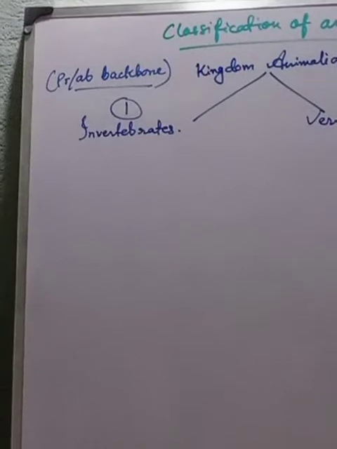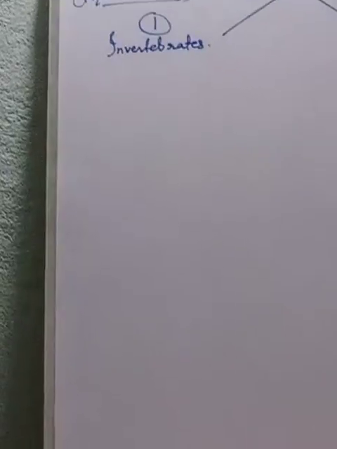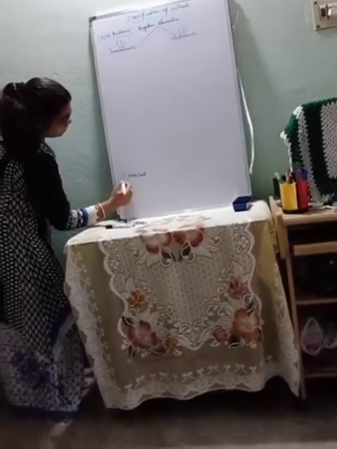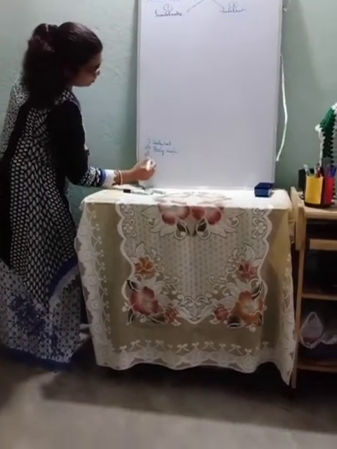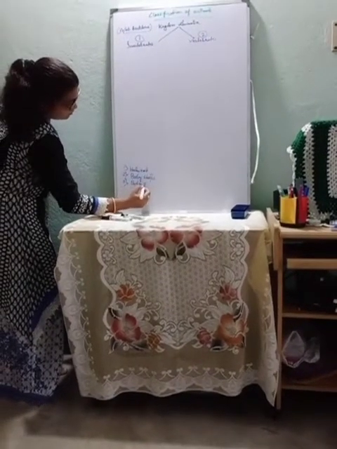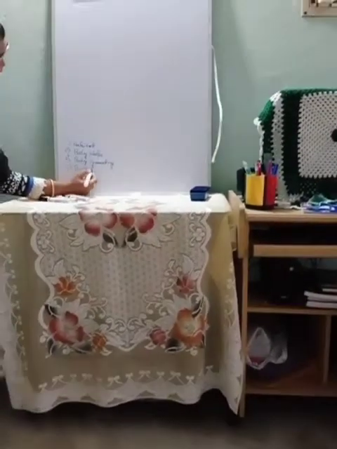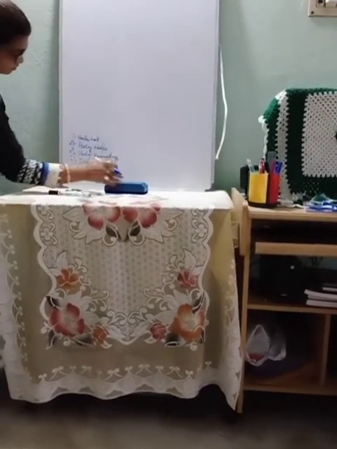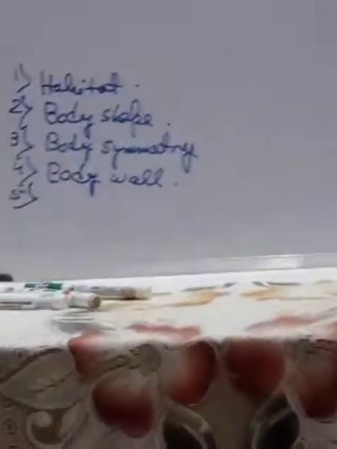Now there are some features on the basis of which this classification under 8 phyla is done. What are those? They may be on the basis of the habitat where they are found, the body shape, the body symmetry, the body wall, or maybe their nutrition type.